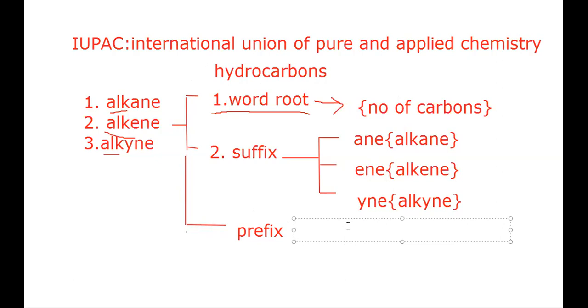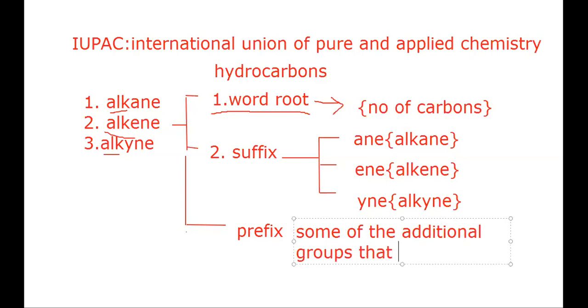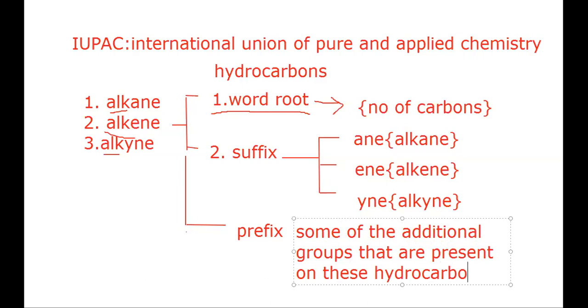Mainly these prefixes are used for additional groups that are present on the hydrocarbon chain.